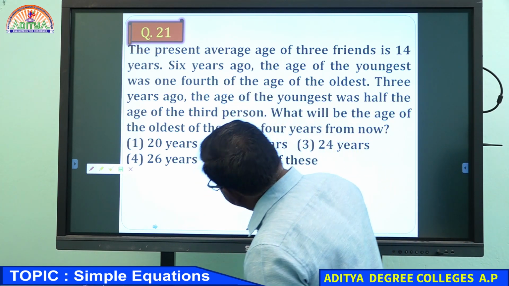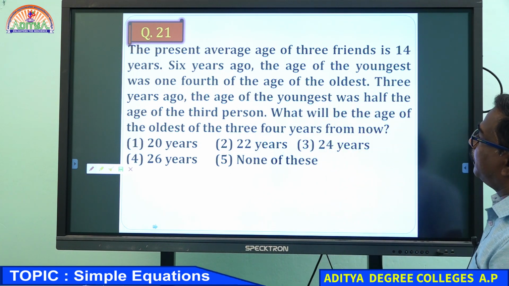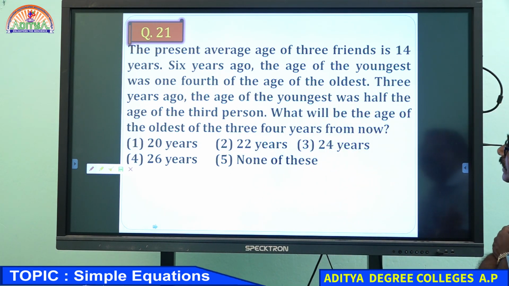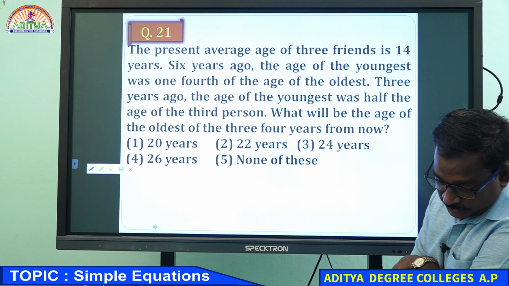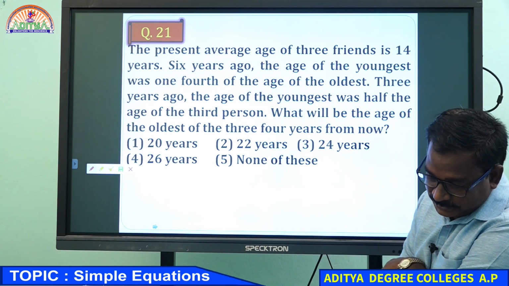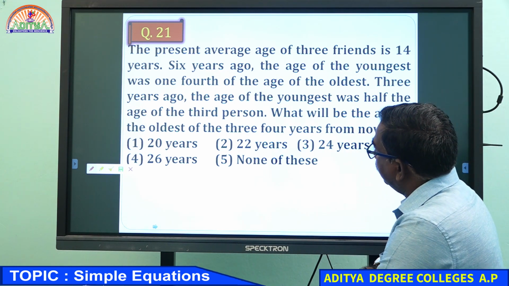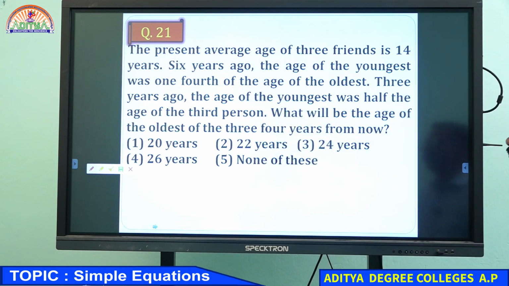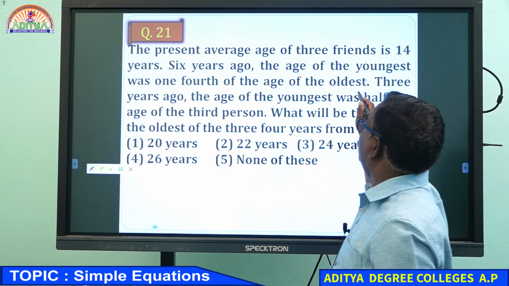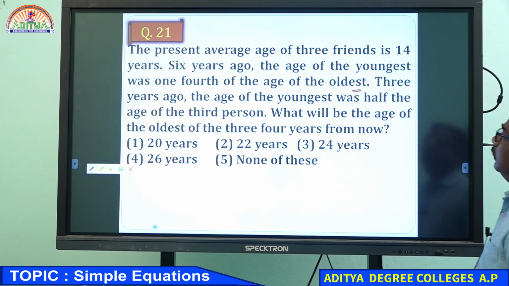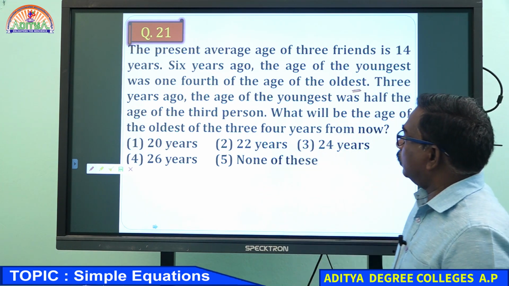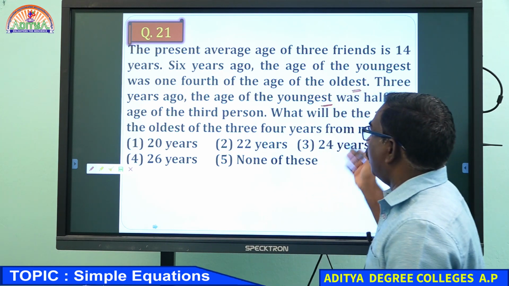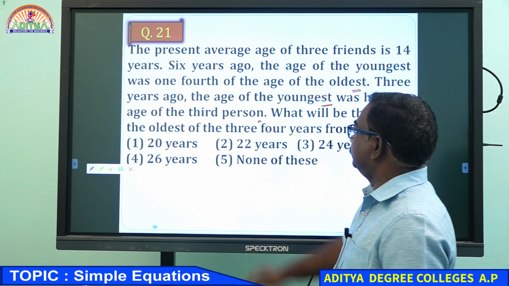You can do it by options also. The present average age of 3 friends is 14 years. 6 years ago, the age of the youngest was 1/4 of the age of the oldest. 3 years ago, the age of the youngest was half the age of the third person.